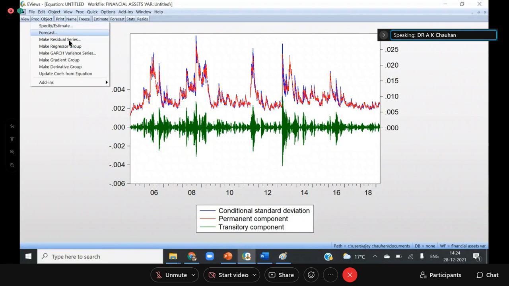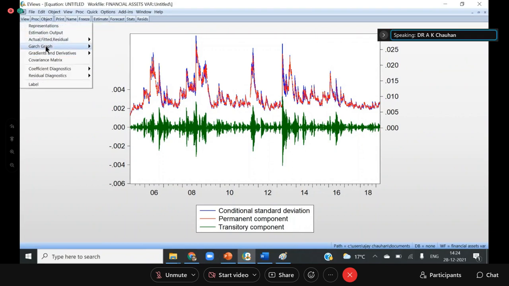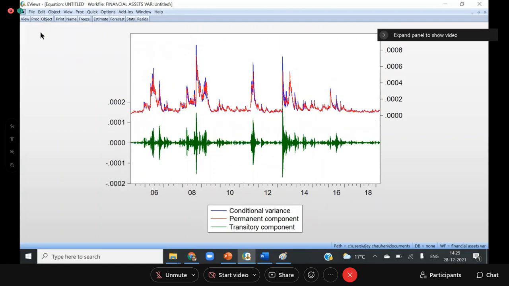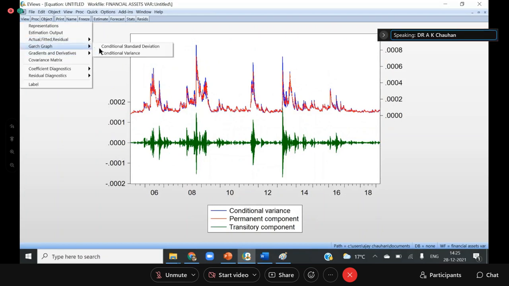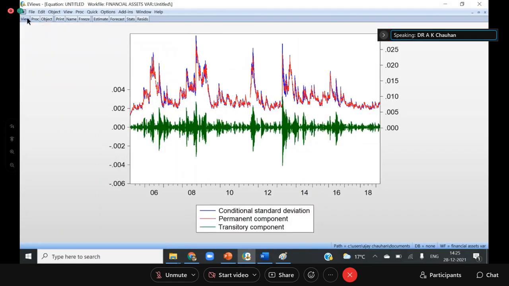So you can save here: Proc, Make, Forecast, Estimate. So if you can make the GARCH variance series, I want to save this short-term and long-term. We must have a facility to save the GARCH graph, conditional variance, conditional standard deviation, fine.